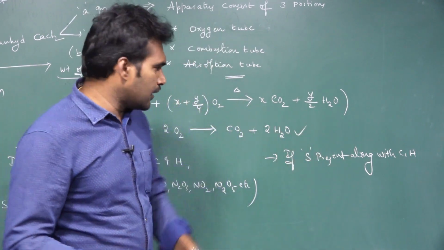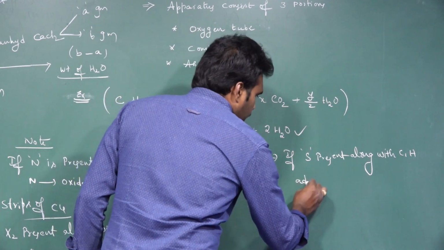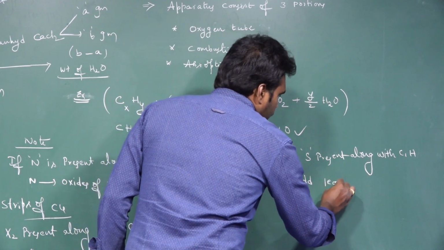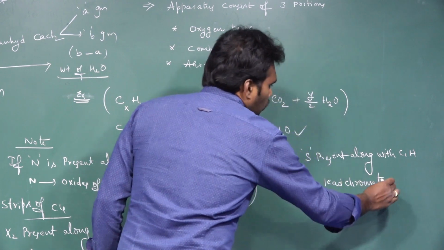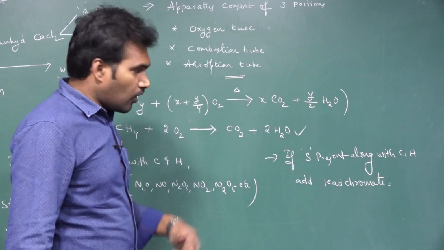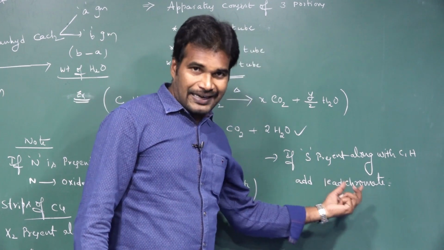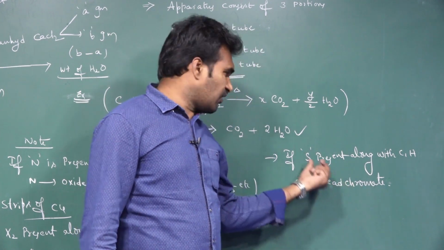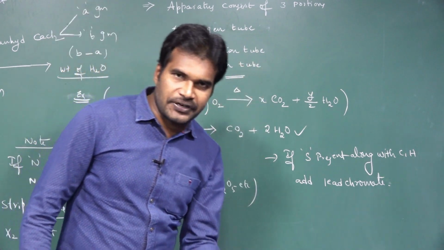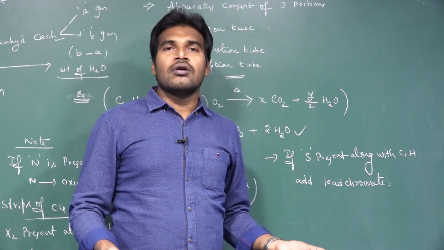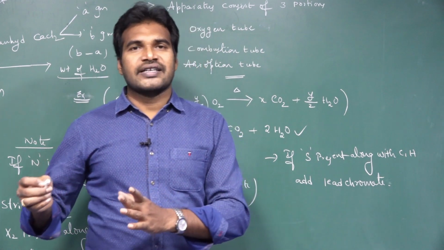So to prevent that, add lead chromate to this. What will happen after the addition of lead chromate? The lead will react with the sulfur and form lead sulfide, and it will precipitate down. With this there is no chance of producing oxides of sulfur.